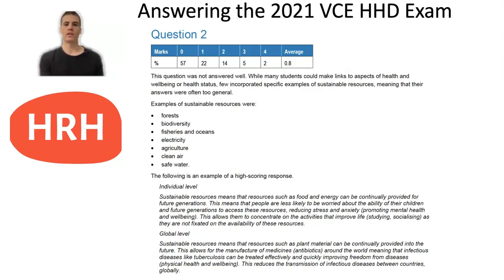globally. So you can see they've referenced sustainable by talking about continually provided, and then reference worldwide by talking about transmission of disease between countries, and they've referenced obviously around the world when they were talking about the manufacture of medicines for infectious diseases. So just in case a similar question comes up on the exam this year, make sure when you're referencing global level that you're talking about worldwide and across countries.